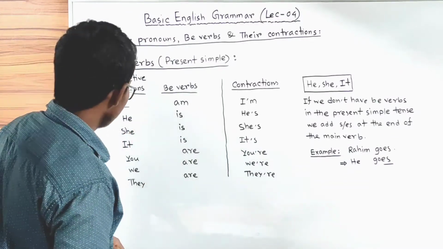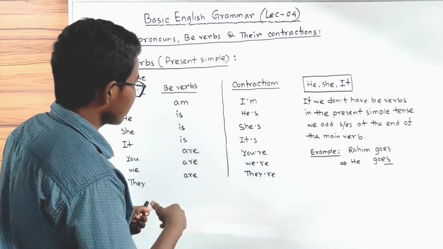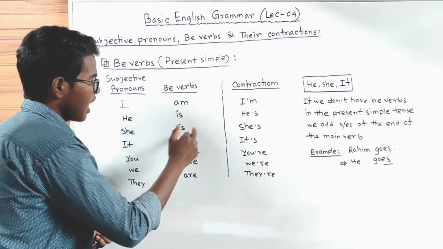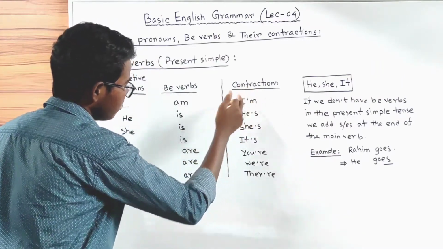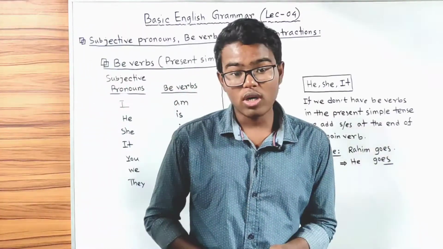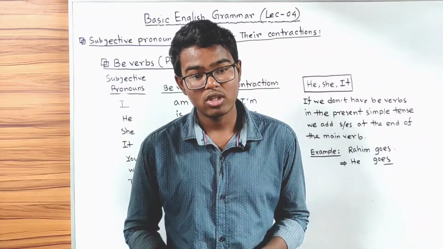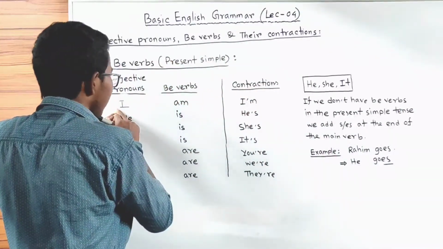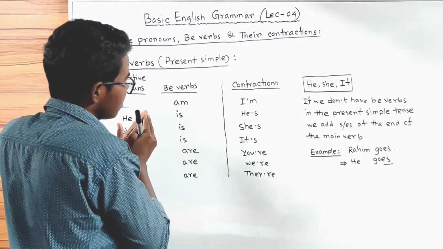Now let's look at their contractions. I am, I'm. This is the contraction for I am. Let me tell you what contraction is. Contraction means adding the subjective pronoun and the be verb together.